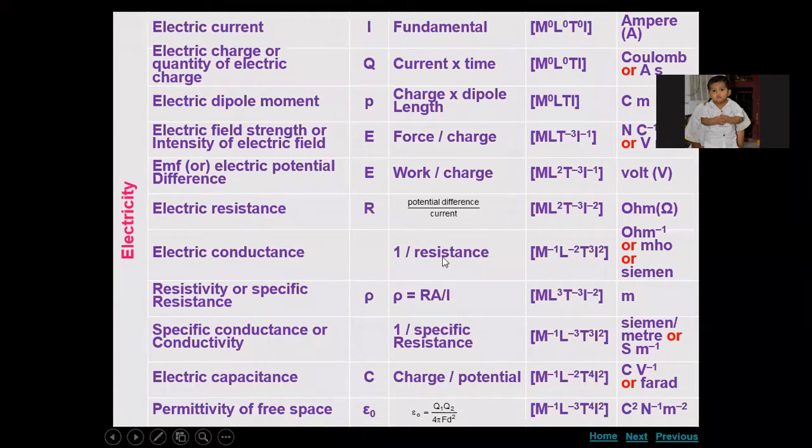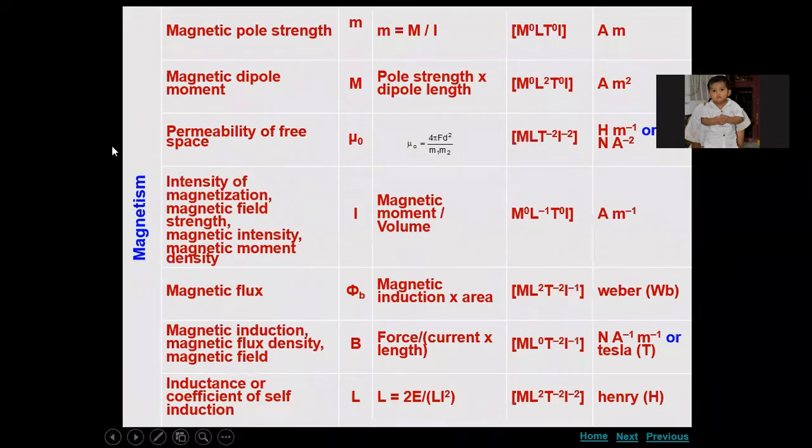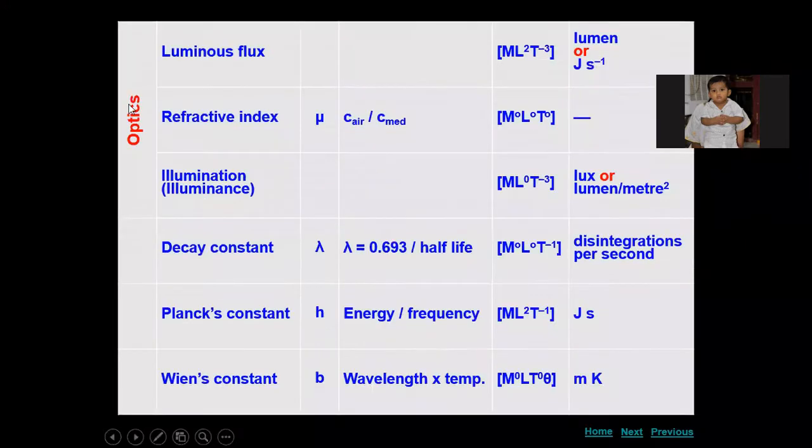Next, further, we have the electricity part. In the electricity part we will get all these dimensional formulas, and further the magnetism part also, like permeability, magnetic dipole moment, magnetic flux. Magnetic flux and all you might have seen in class 10 itself, right? Next, the optics part.